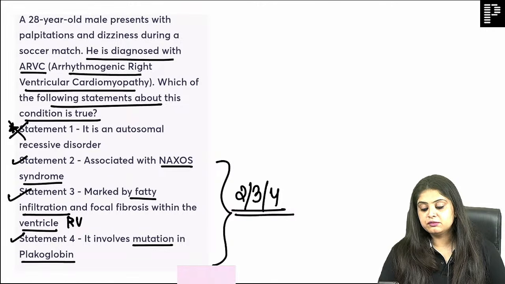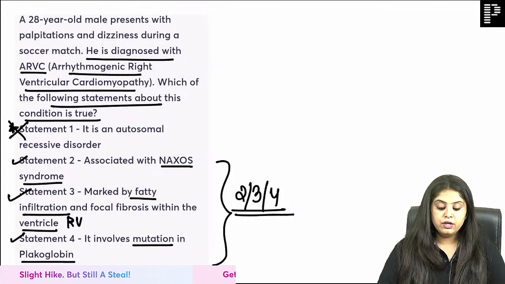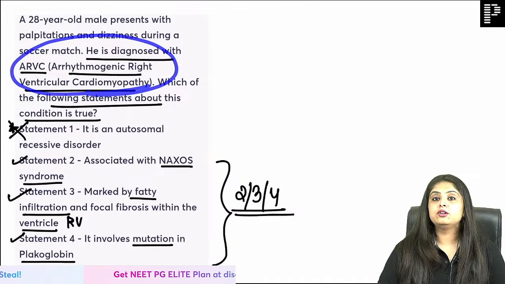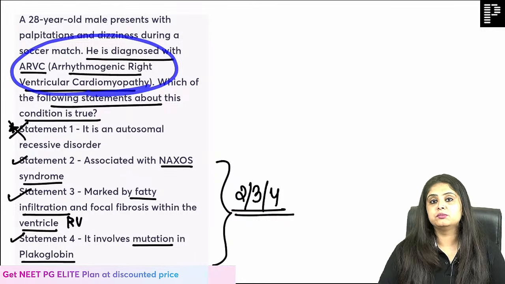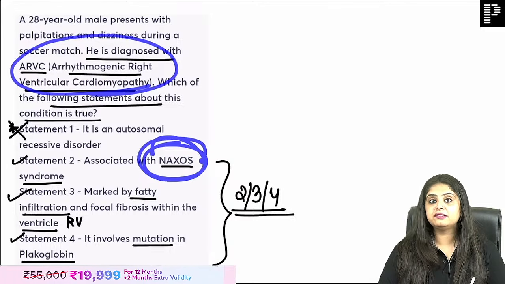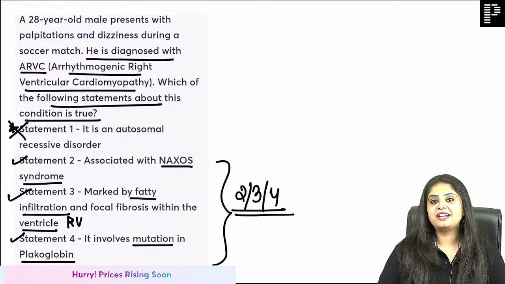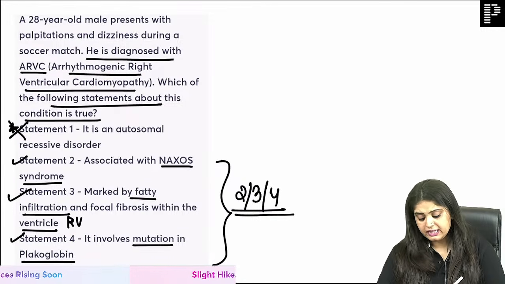Someone asked me, is desmoglein defect also seen, or desmosome, I think you wanted to ask me. Yes, if you just ask me the defect of arrhythmogenic right ventricular cardiomyopathy, it is desmosomes. But when you club it into a syndrome called Naxos, a type of desmosome protein is plakoglobin. So indirectly you are trying to say the same thing. Okay, now we are back.